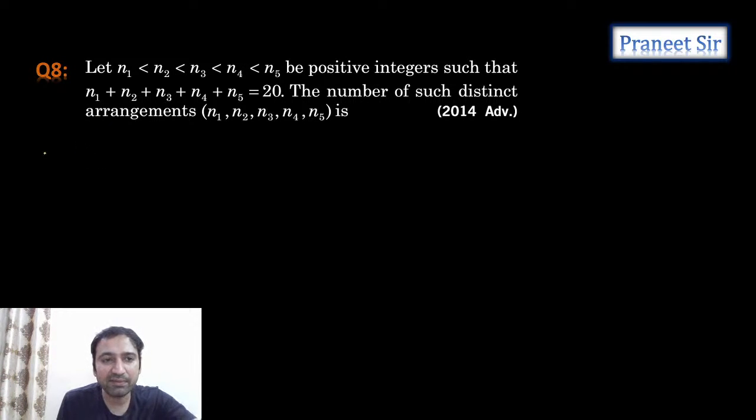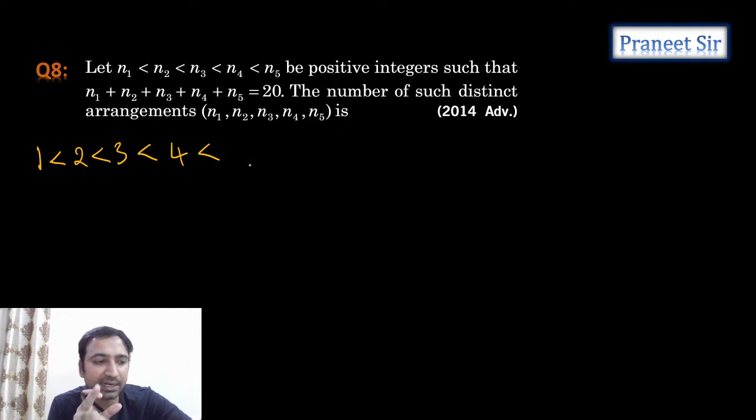See, I will start with the minimum case, guys. 1 less than 2 less than 3 less than 4 less than, isn't it? Here we should take a number. Till here it became 10, guys. So can I take 10 here? Then the sum of the elements is equal to 20. We are getting it. This is one case.